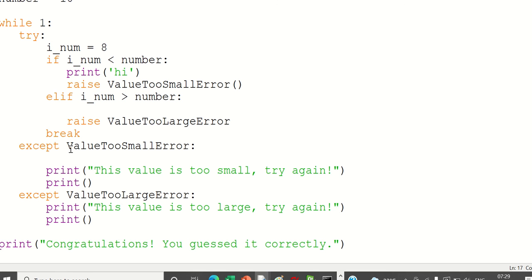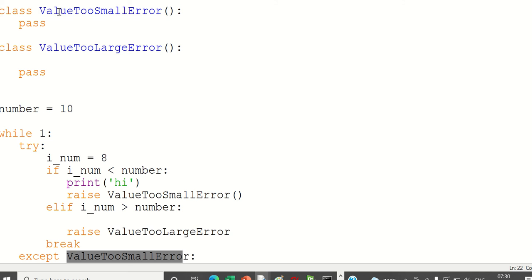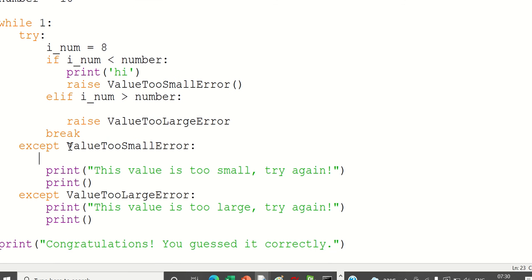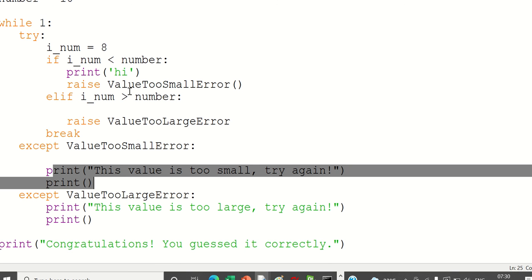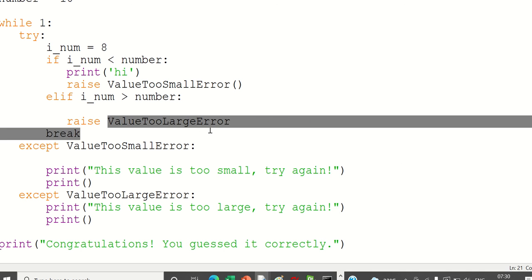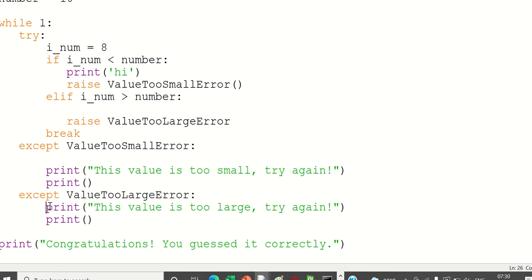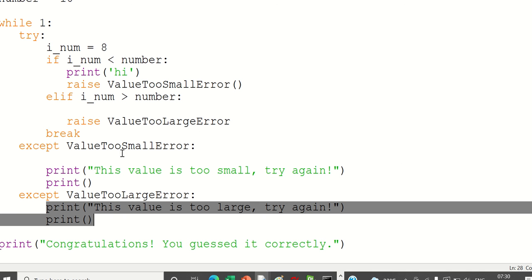Since we have added ValueTooSmallError, it will get raised here and print that. Whenever you raise ValueTooLargeError, it will come here and print this. This is how it will work.